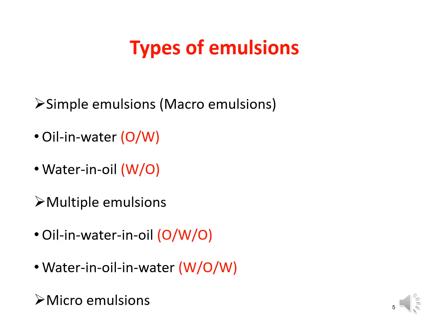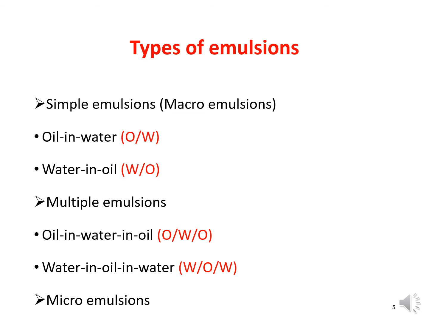In case of multiple emulsions, first of all, we have to prepare the primary emulsion. In case of O/W/O, we have to prepare the O/W emulsion first, and then this primary emulsion is dispersed into the oil, and in this way we can achieve O/W/O emulsion.